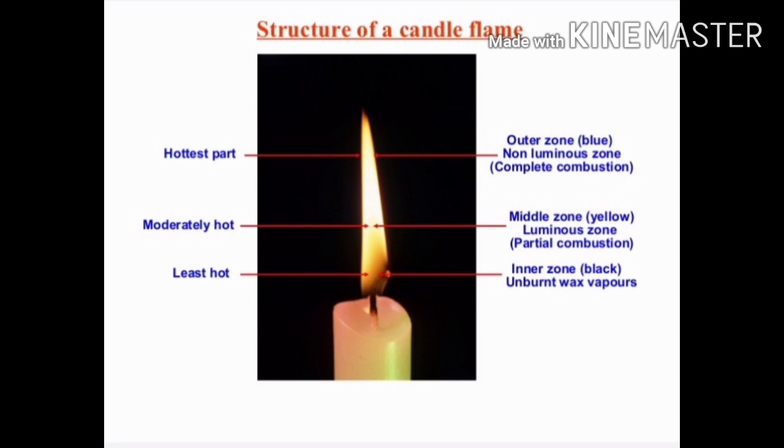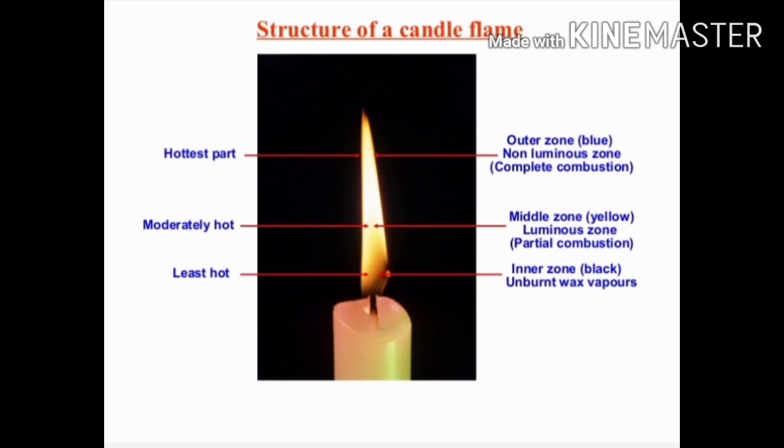The next topic is structure of a candle flame. A candle flame has three main zones. They are the outer zone, middle zone, and inner zone. In the outer zone, complete combustion of the fuel takes place and the color of the flame is blue. It is the hottest part of the flame. It is also called the non-luminous part of the flame.